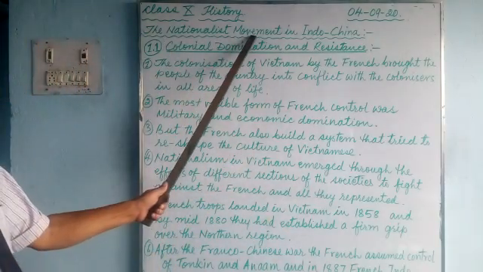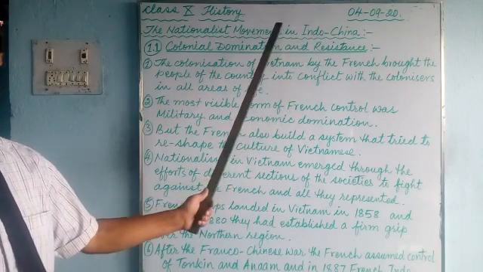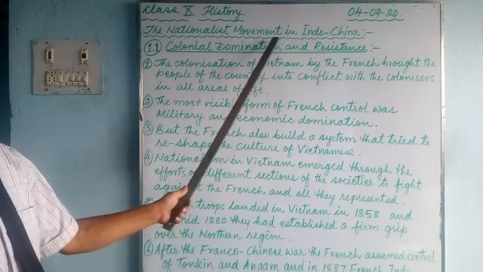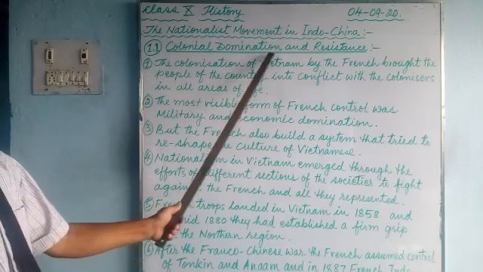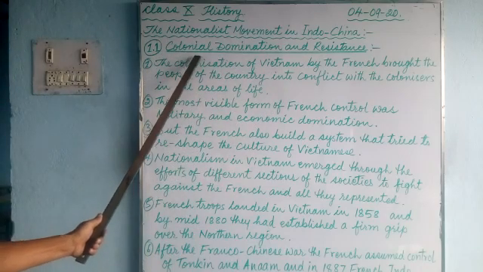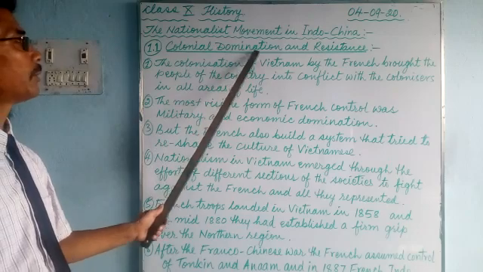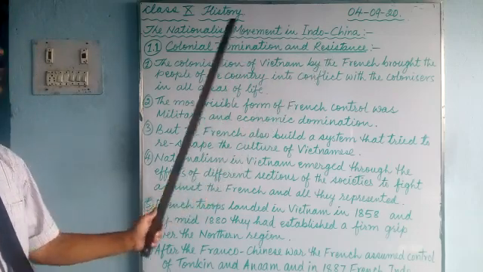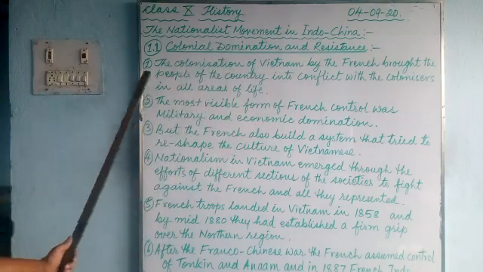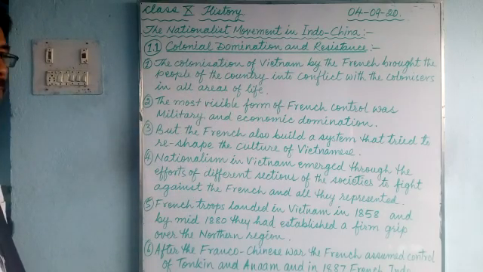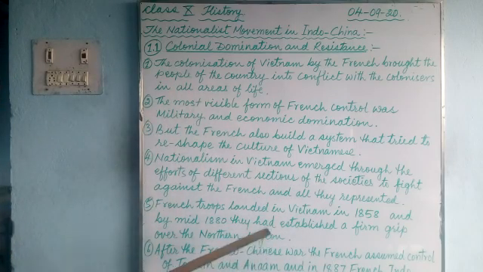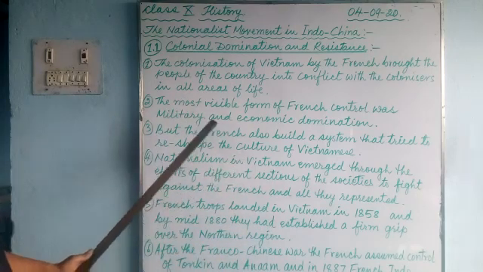Nationalist movement in Indochina. We are doing a new chapter, and this is the title of the chapter. This is the subtitle, subtitle 1.1: Colonial domination and resistance. In this subtitle we'll learn there are 6 points. We'll go one by one. Listen carefully and pay attention to what I am saying.